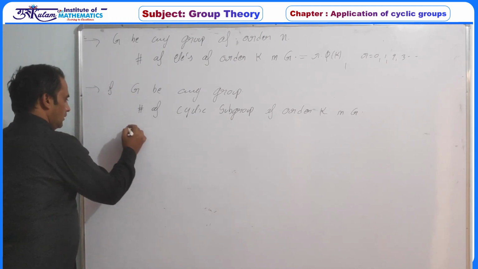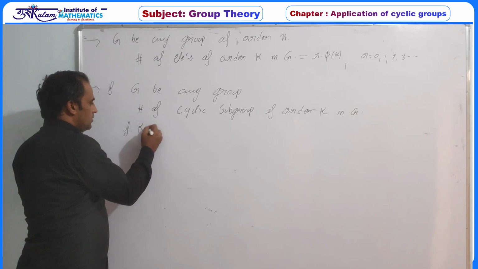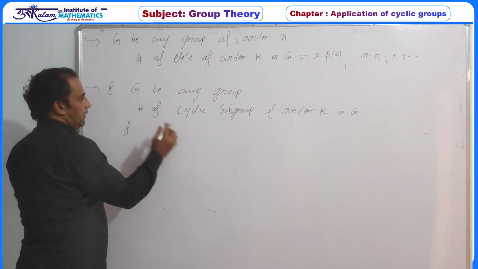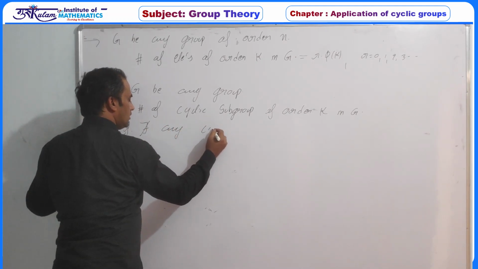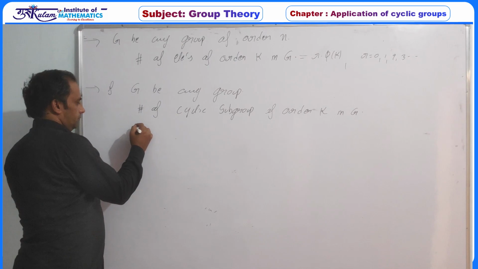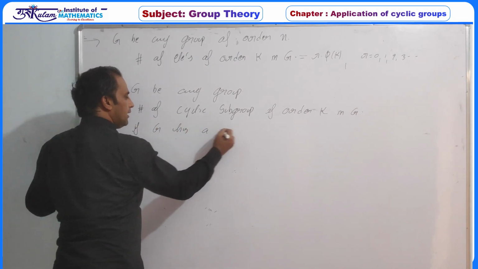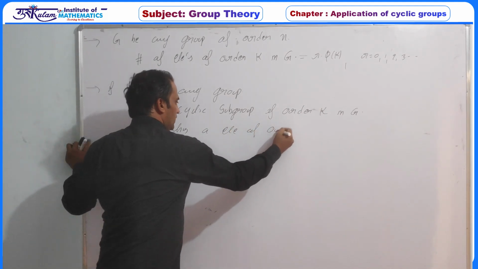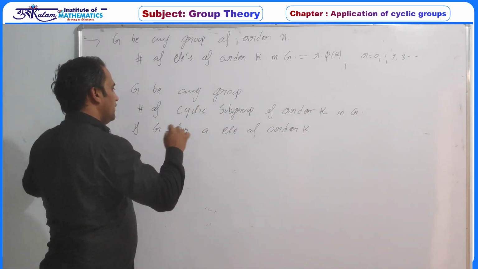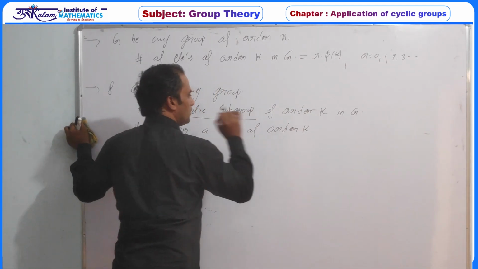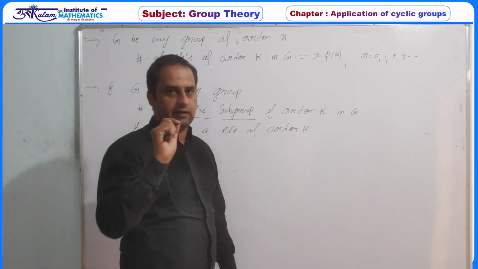So if G has an element of order k. The basic idea is whenever you have to generate a cyclic subgroup, you should have an element of order k.